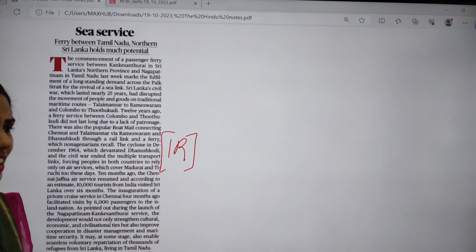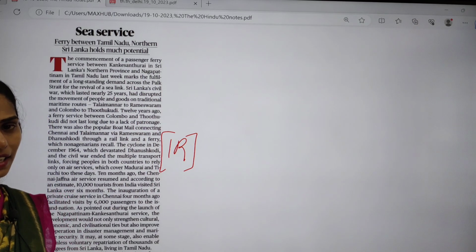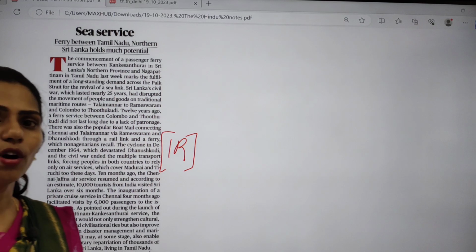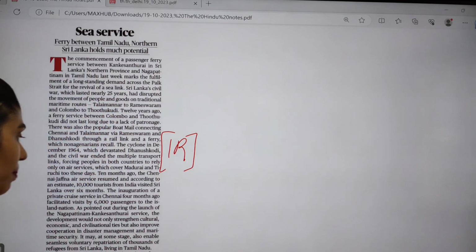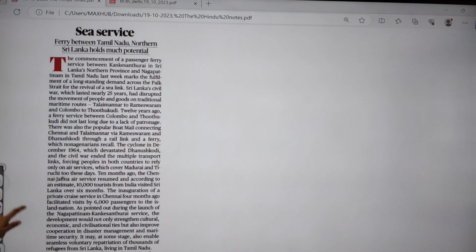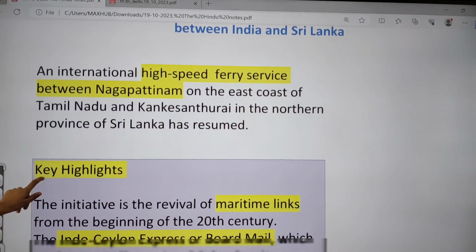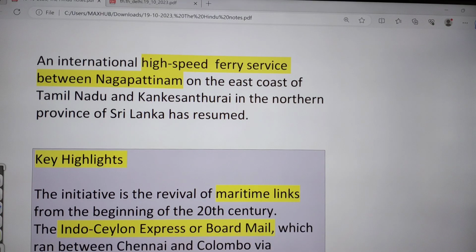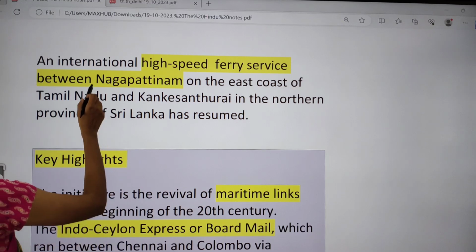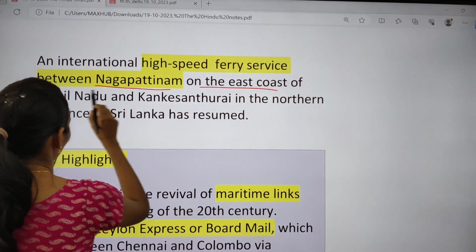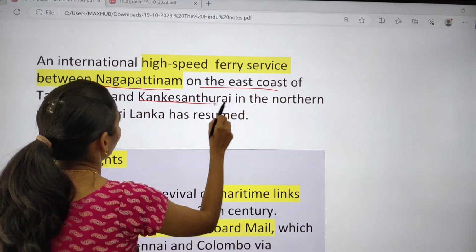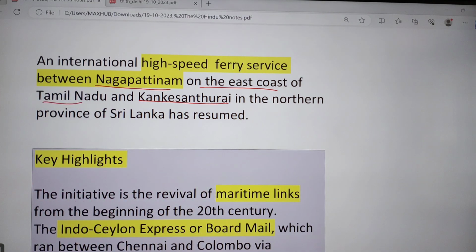Actually, recently India supported Sri Lanka in the IMF to get loans to come out of this debt trap or balance of payment crisis. This article says that an international high-speed ferry service between Nagapattinam on the east coast of Tamil Nadu and Kankesanturai in the northern province of Sri Lanka has resumed. So now again there is a starting of ferry service between India and Sri Lanka.